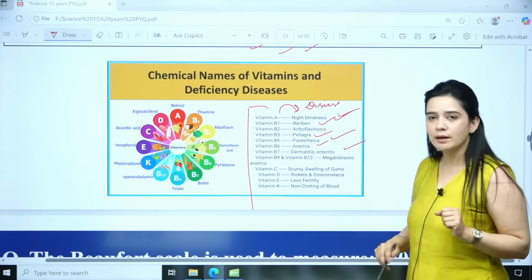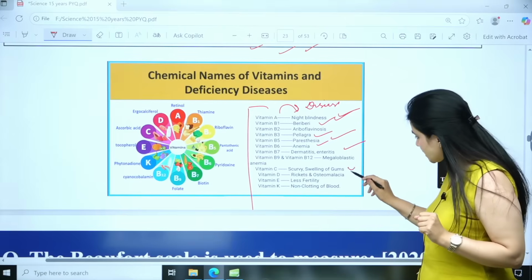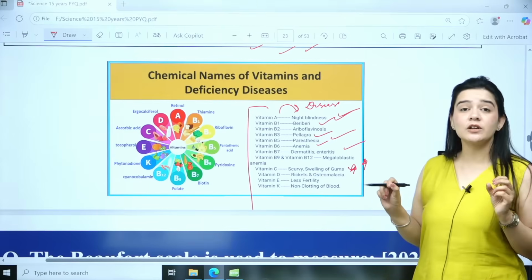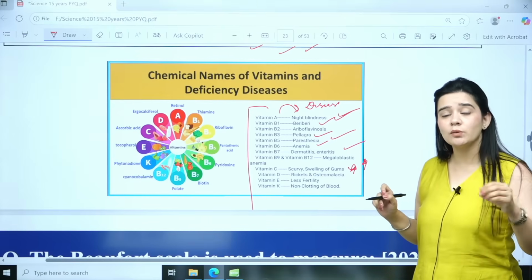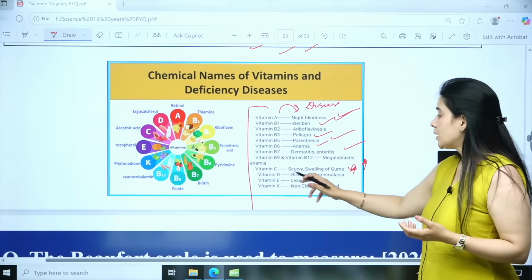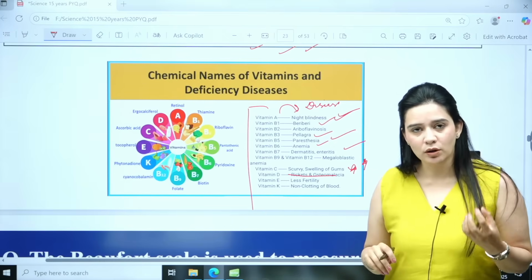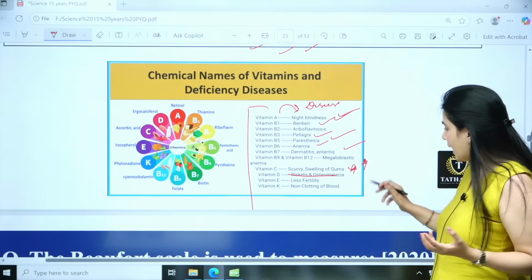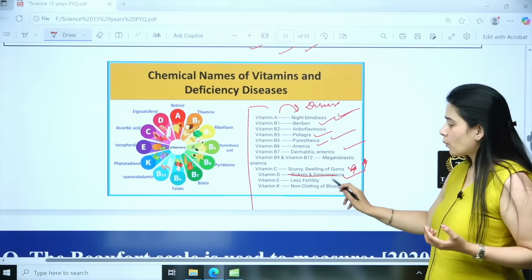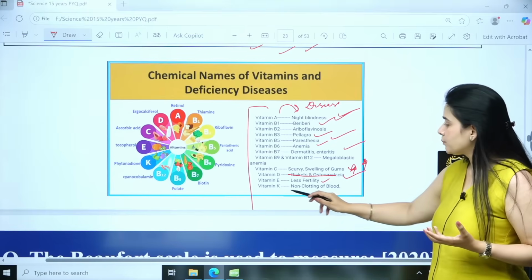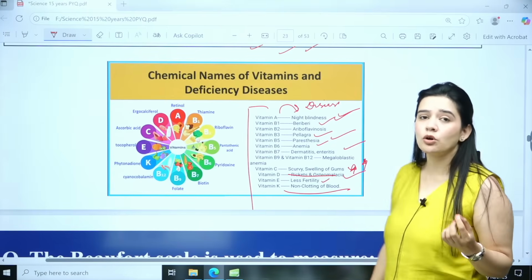Then B7 dermatitis. Vitamin C is very important, scurvy, and the swelling of the gums. Vitamin D, problems in bones and joints, because you get rickets, and we have osteomalacia. Vitamin E, less fertility, and K is non-clotting of the blood.